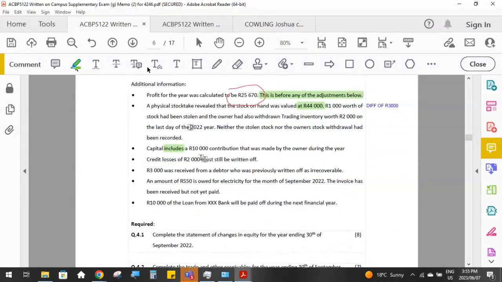Credit losses of 2,000 Rand must still be written off. So what happens with credit losses? It is money owed to us by our customers. So in other words, we would currently be reflecting that amount in our debtors control or trade debtors.